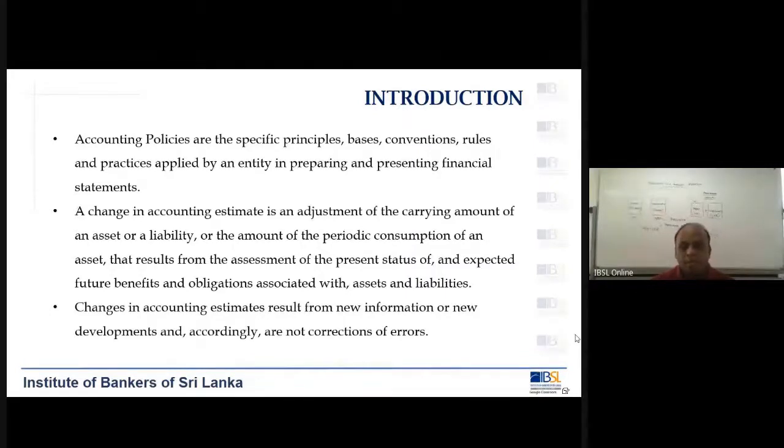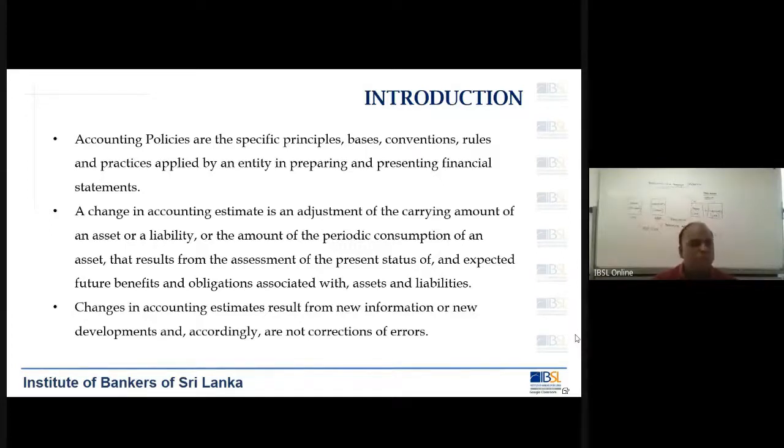But there will be changes to your accounting estimates, like the depreciation rates. Now, initially you would have thought the depreciation rate for computers will be 5 years. But over the period of time, with experience, you will see that this 5-year period is too much and you will have to bring it down. So you make it 3 years.